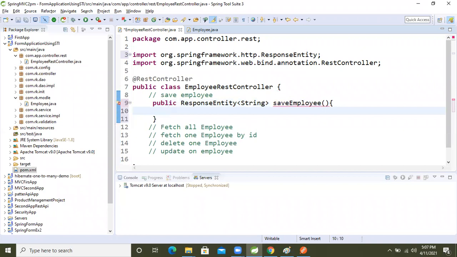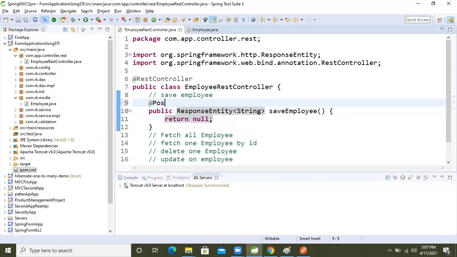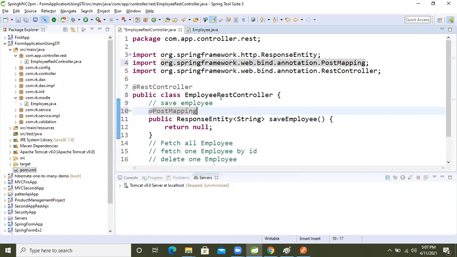Now this is the method. Just return null. After that we will make this method a PostMapping, and inside that I'm taking save as the method name.